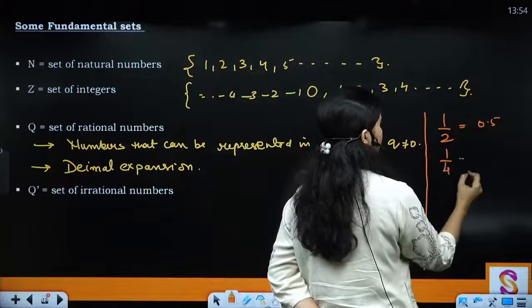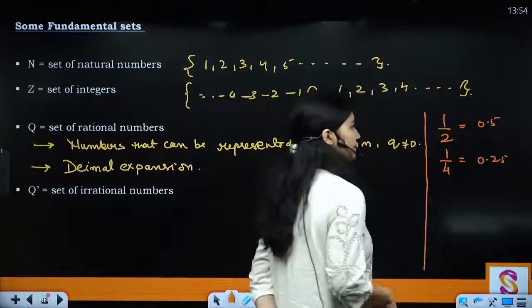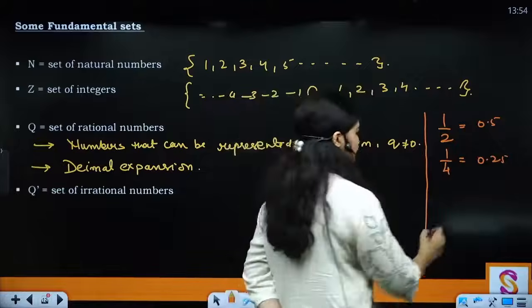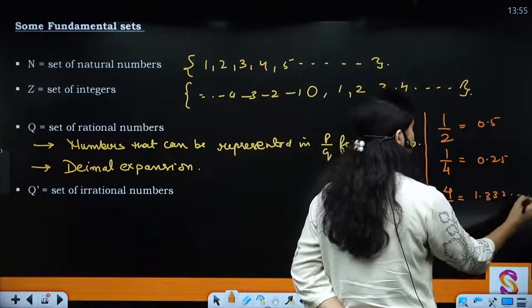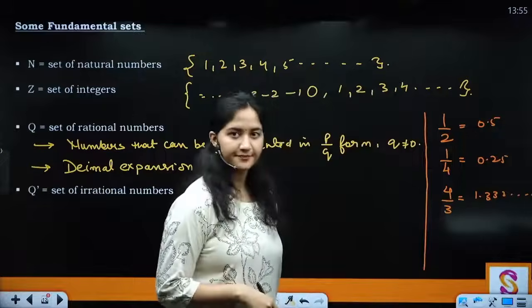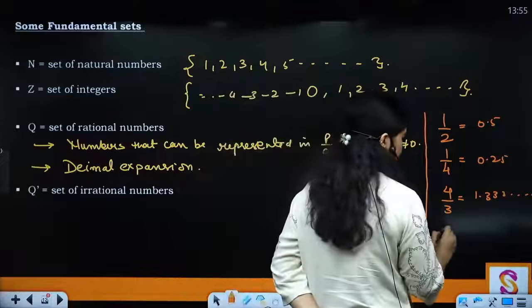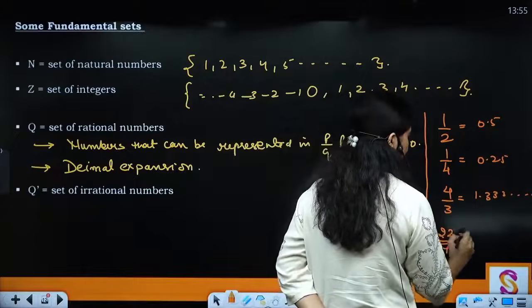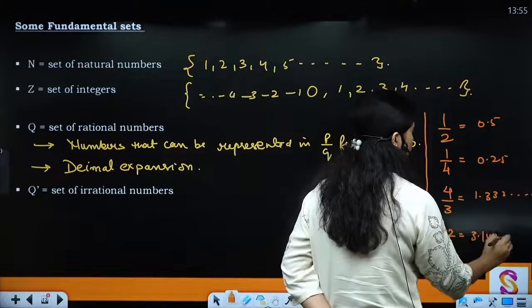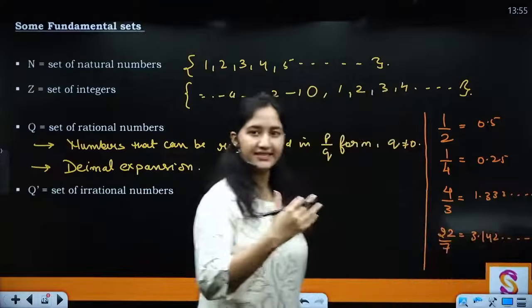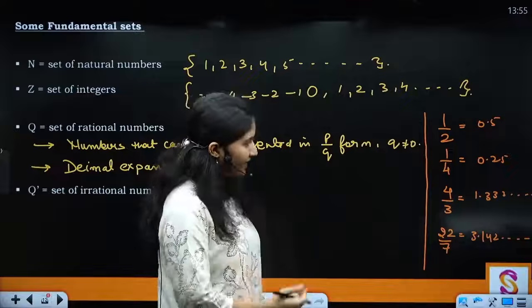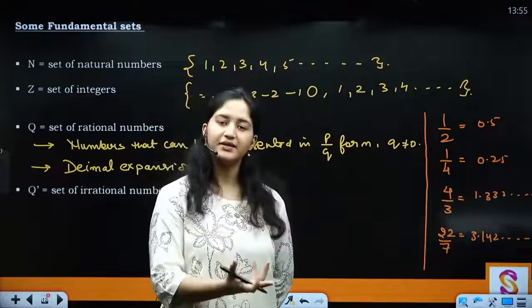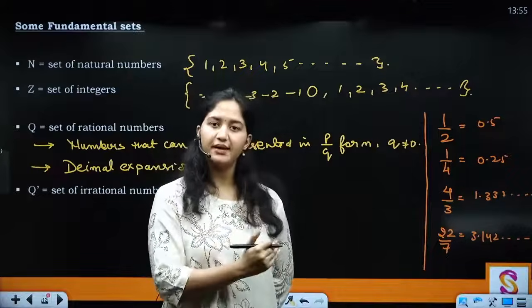I'm taking 4, this is 0.25, right? But if I take, let's say, 4 by 3, this is 1.333 and this is never ending, right? Also if I take, let's say, 22 by 7, this is going to be 3.142 and it keeps on increasing, right? The decimal expansion does not stop. So every number here has been represented in the form of p by q, and q is